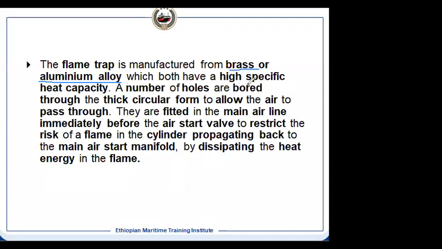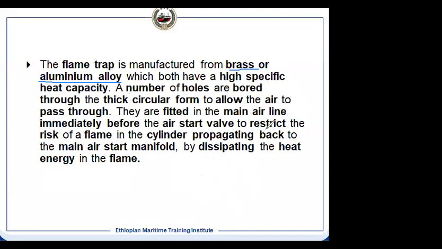And it has a high specific heat capacity. Then the number of holes and bore, which we have told, and the thickness of the plate, will allow air to pass through but not the flame. That is the principle of the flame arrestor.